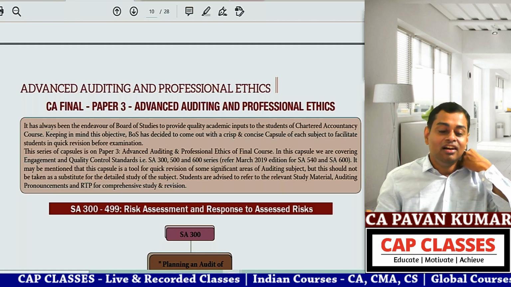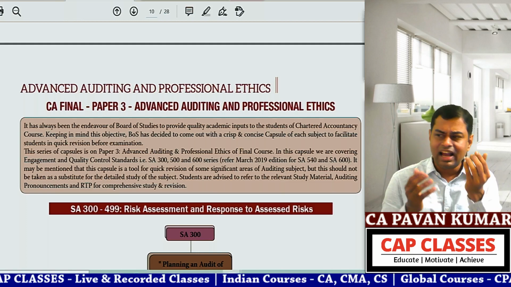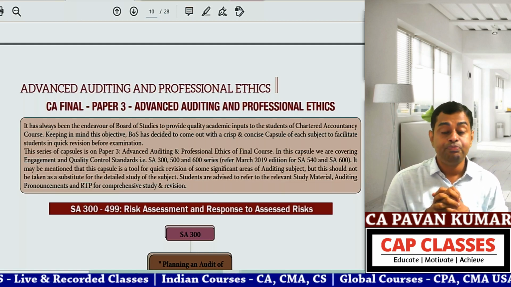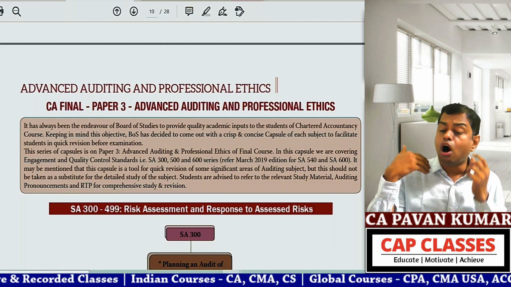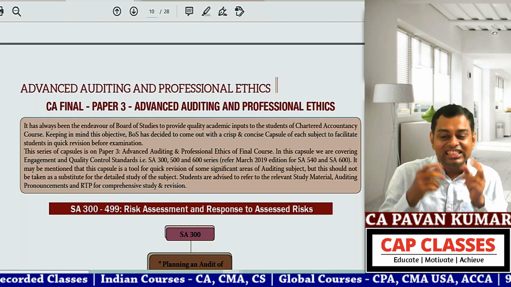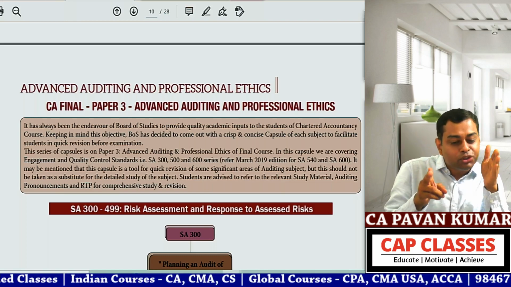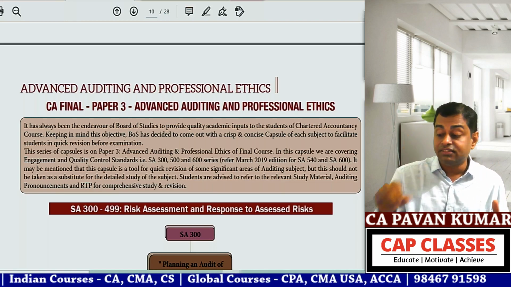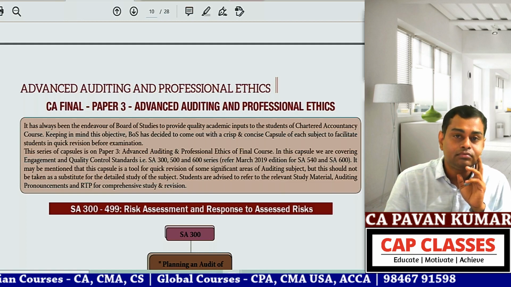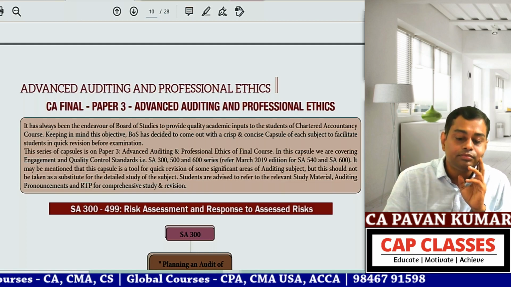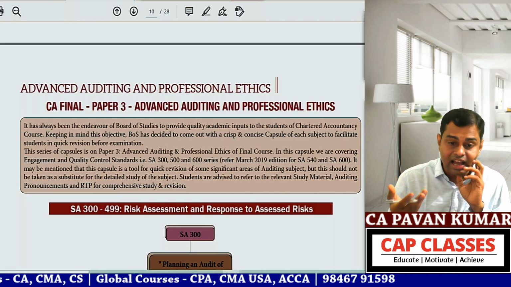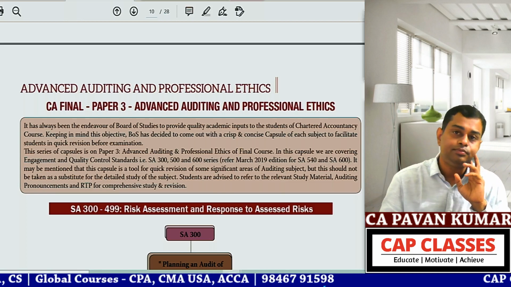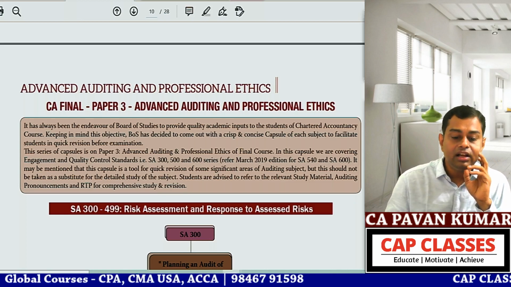Okay, so I have downloaded this. It is, I think, a 120 pages document or something like that. There are professional ethics and all CA Final topics. So what I have done is I have edited it. I have cut it from so and so page to so and so page exactly, so that relevant standards for CA Intermediate people can be given. You understand? So after completion of the class or tomorrow, ask me to send this material. I'll send this material in the group.